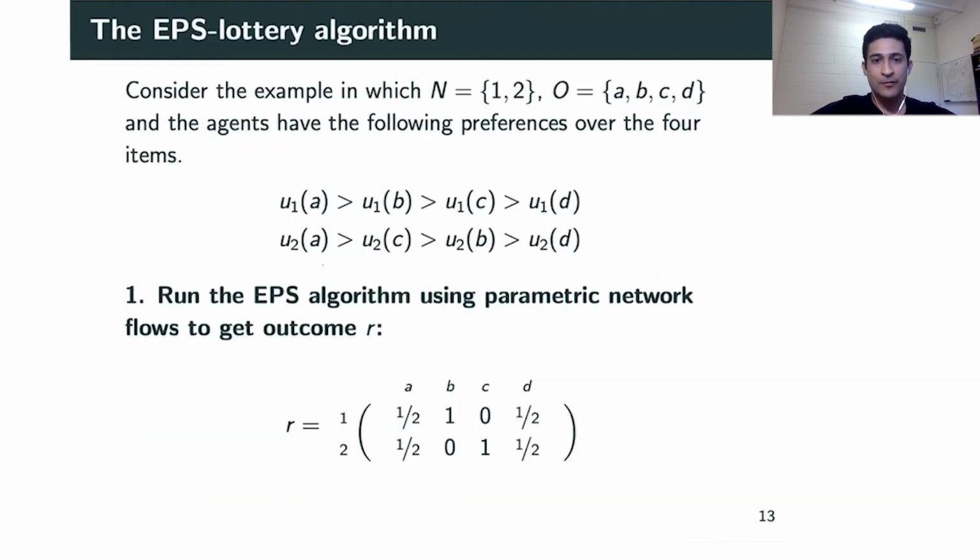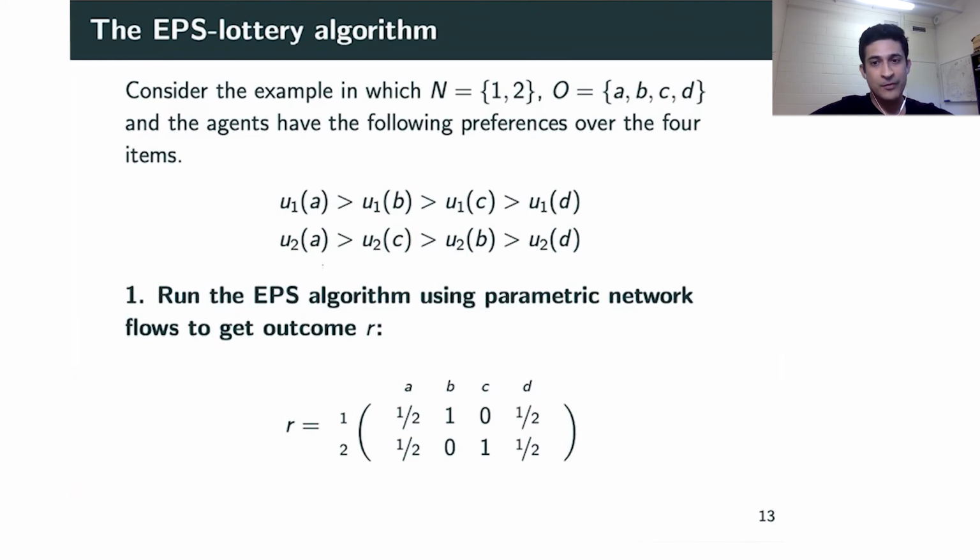So instead of giving you a pseudocode or an abstract explanation of this algorithm, I'll simply give you an illustrative example. This is an example which has two agents and four items, and the preferences of the agents are as follows. The reason I've not mentioned the utilities of the agents is because this particular algorithm only takes into account the relative ranking of items in the agent's preference relation.